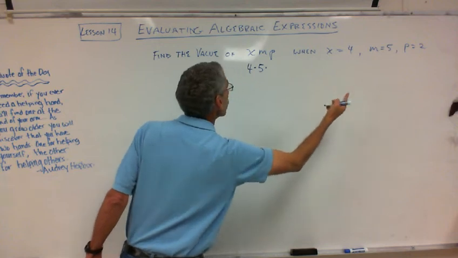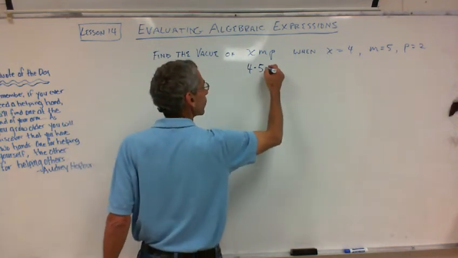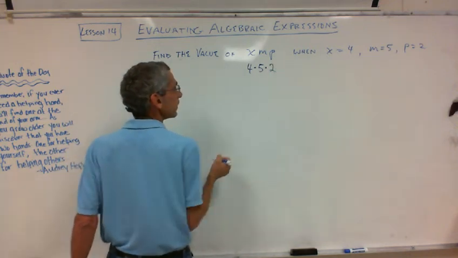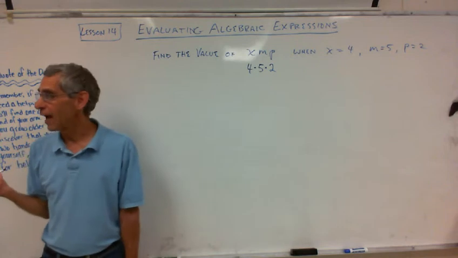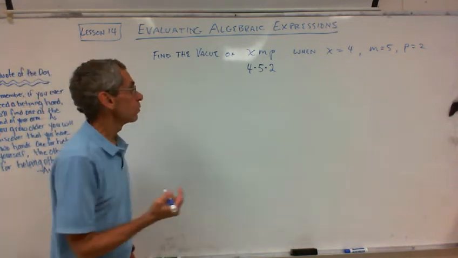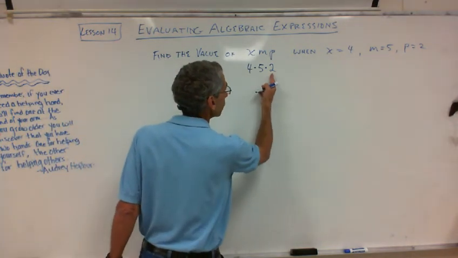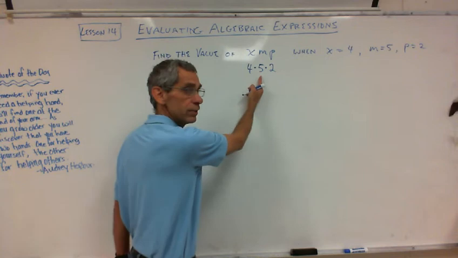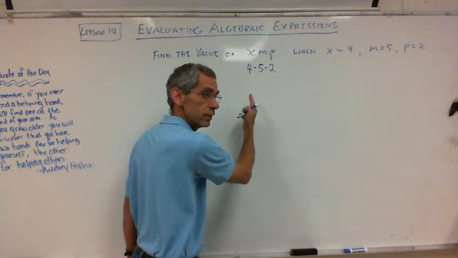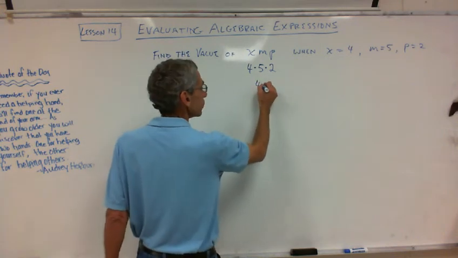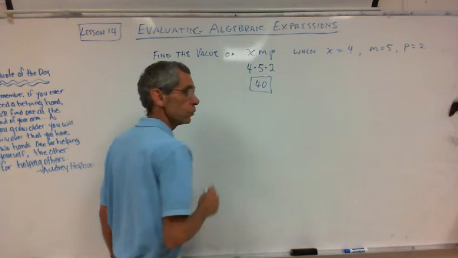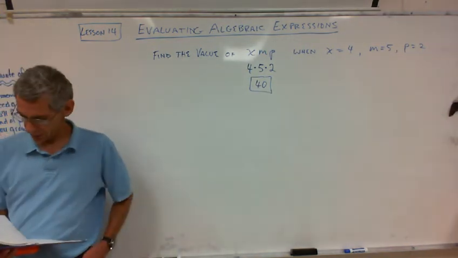P is 2. We're going to knock the P off the page and put a 2 there instead. We are going to find the value of the expression when it's 4 times 5 times 2. 4 times 5 is 20. 20 times 2 is 40. So the answer is 40. So we just evaluated that expression.